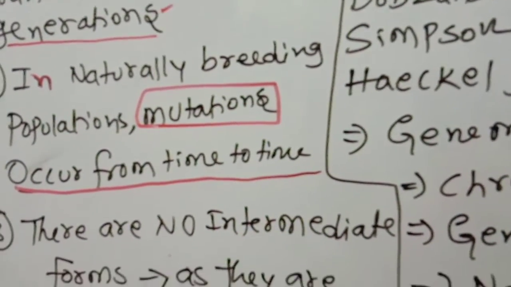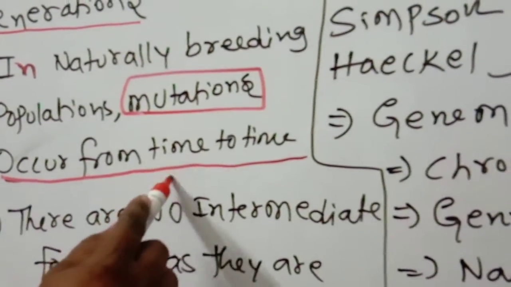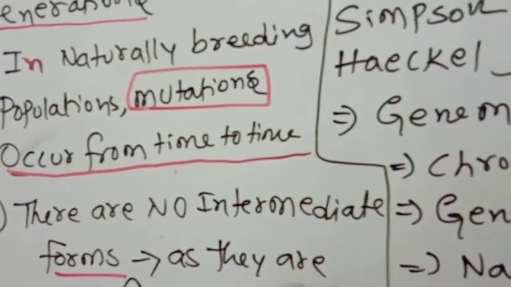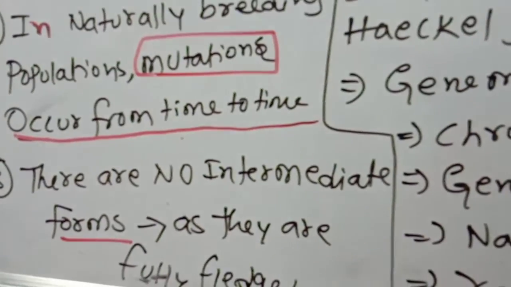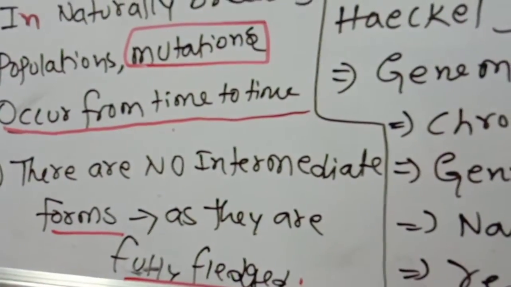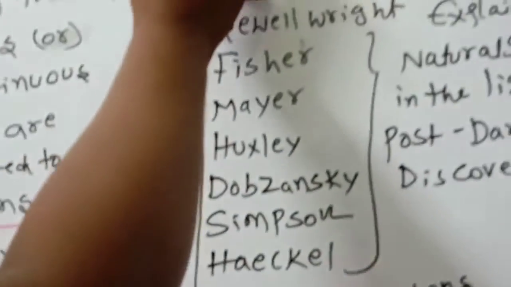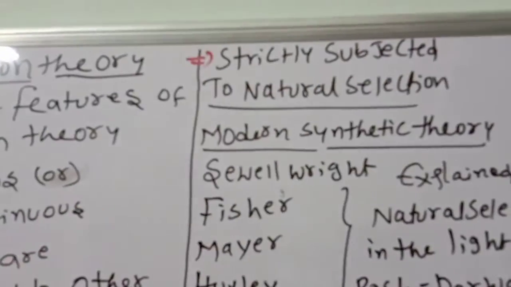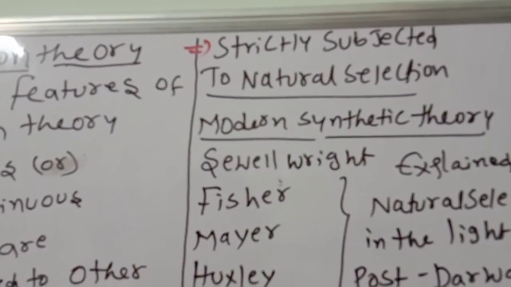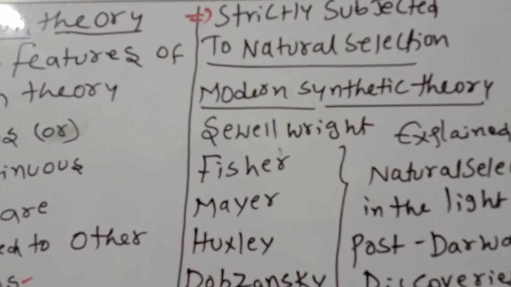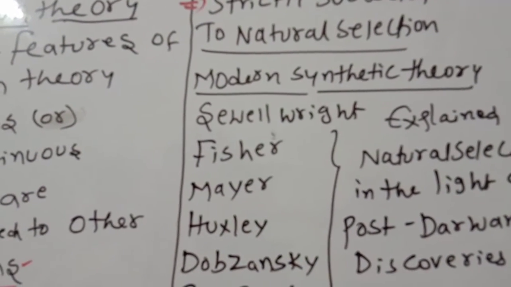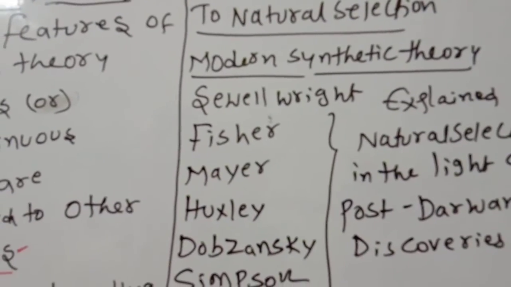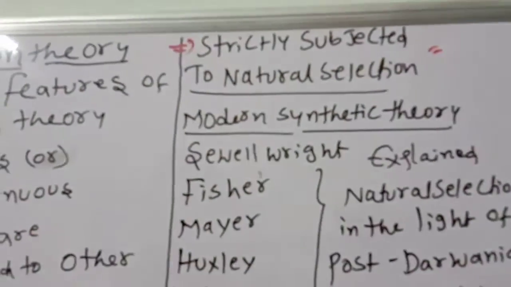There are no intermediate forms. So it is direct mutation, from one form to another. There is no intermediate form, as they are fully fledged. They are strictly subjected to natural selection. Nature will select only the perfect mutated species. This mutation theory was proposed by Hugo de Vries.